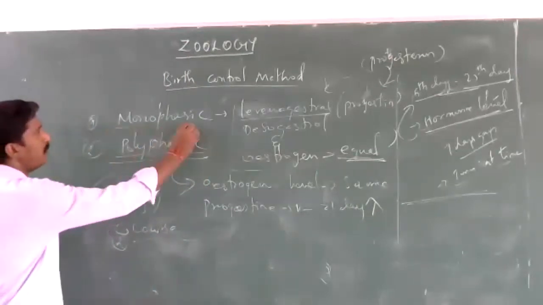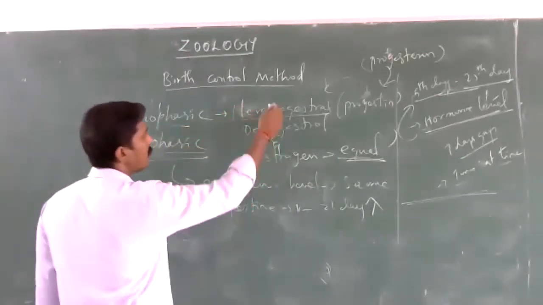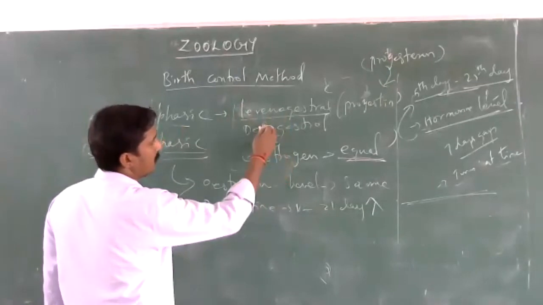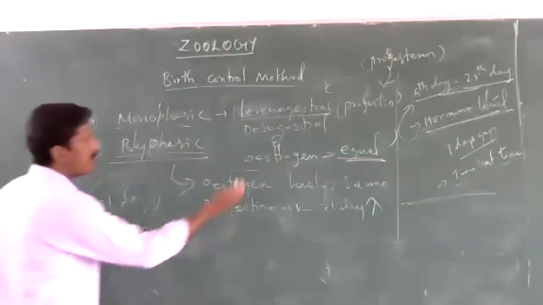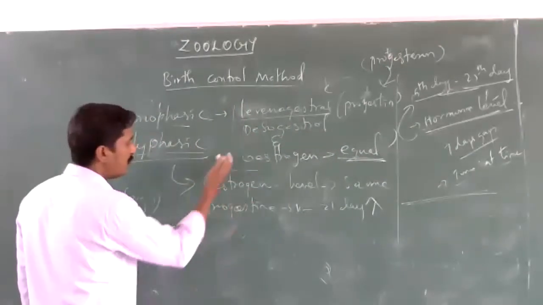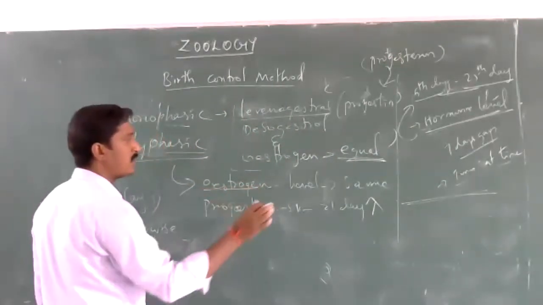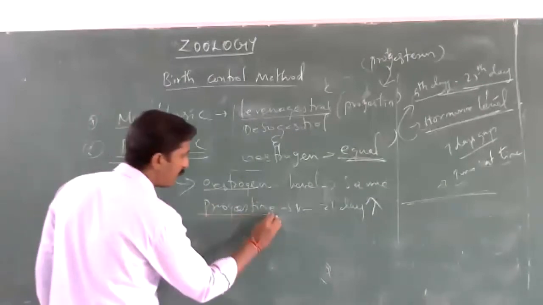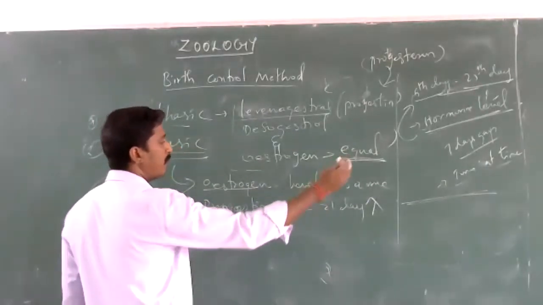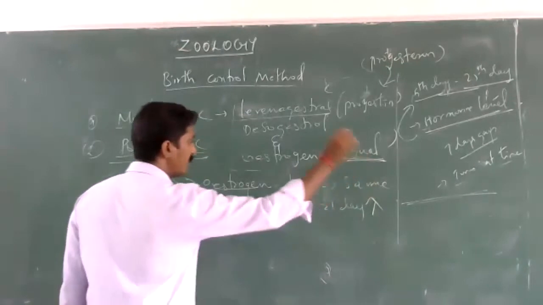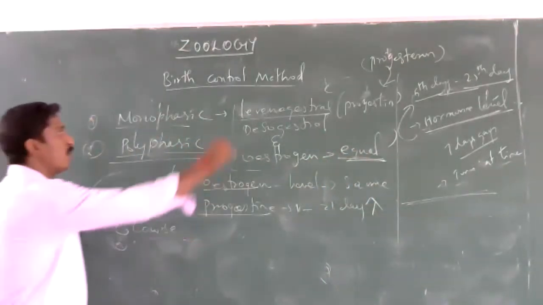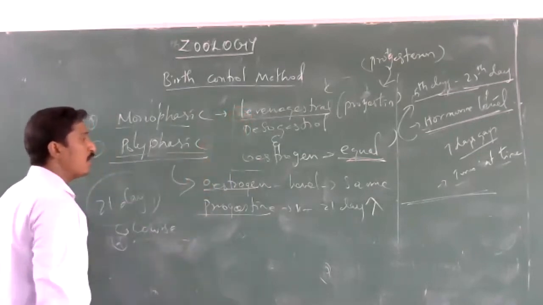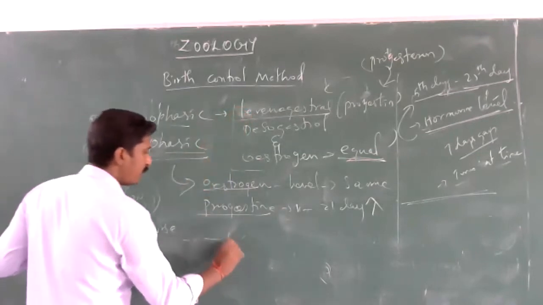Monophasic means both hormones are in equal proportion in all the pills. But in polyphasic pills, the estrogen level is constant in all pills, while the progestin level is slowly increased from the 1st day to the 21st day. That is why it's called polyphasic. And these two hormones help to cause anovulation.